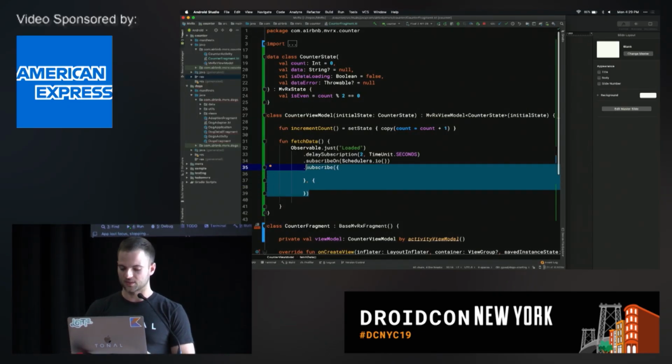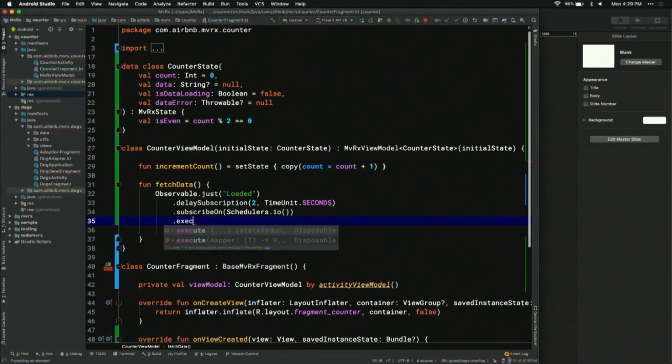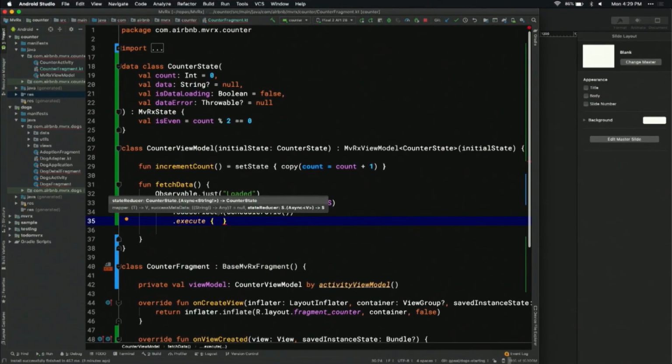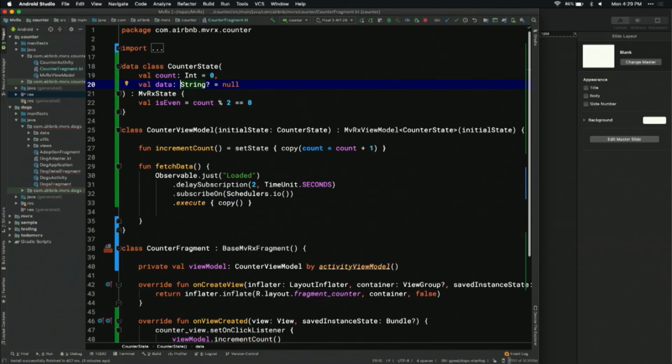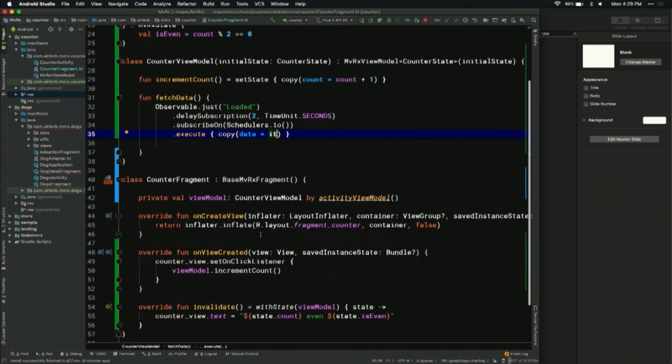So instead of subscribe, we're going to use a function called execute. Execute does this mapping, and then also handles the disposing of it in onCleared. So we don't have to deal with disposables ourselves. So we're going to do copy. Now here we can remove all of these, except now our data, instead of nullable string, it's async string. And then it's going to be uninitialized. Great. So that's what we have to do there. And then we just say data equals it. And that's all we have to do. This is going to handle everything for us.